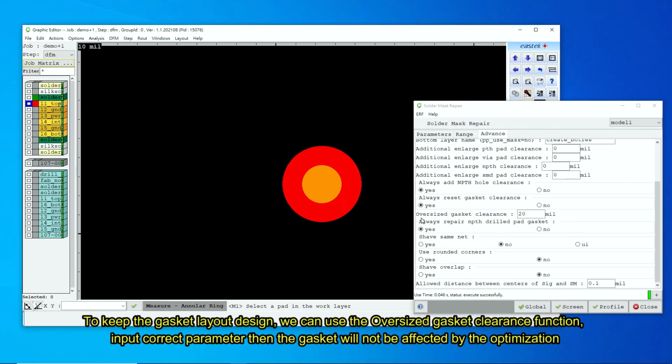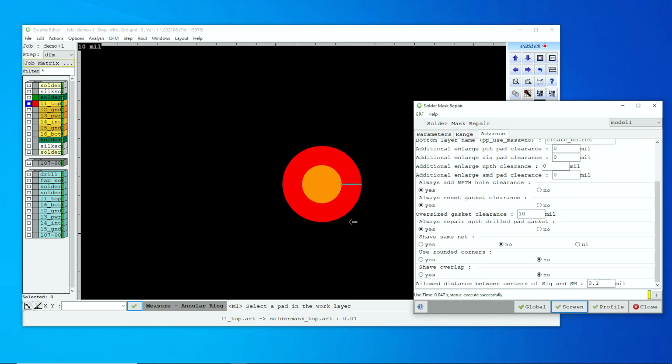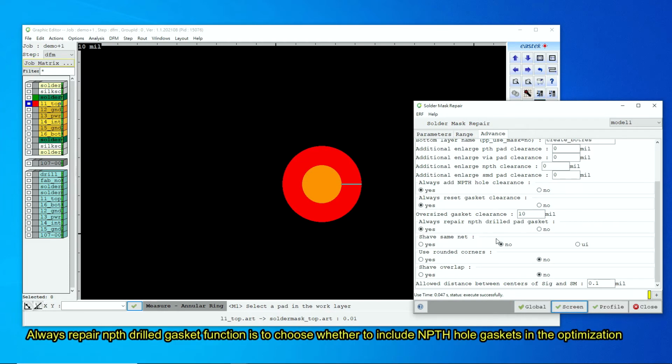To keep the gasket layout design, we can use the oversized gasket clearance function. Input correct parameter, then the gasket will not be affected by the optimization. The gasket clearance on screen is 10 mils. So we input 10 or lower number, then this gasket will be excluded from the optimization process. Always repair NPTH drilled gasket function is to choose whether to include NPTH hole gaskets in the optimization.